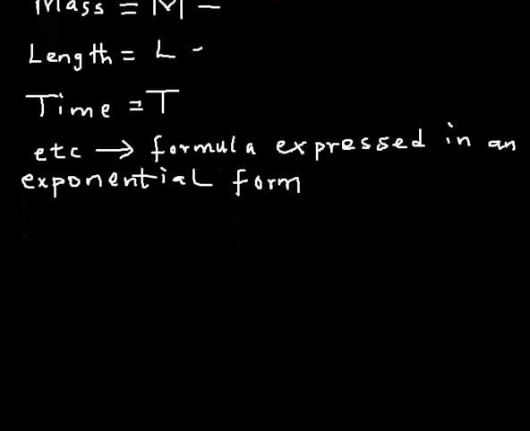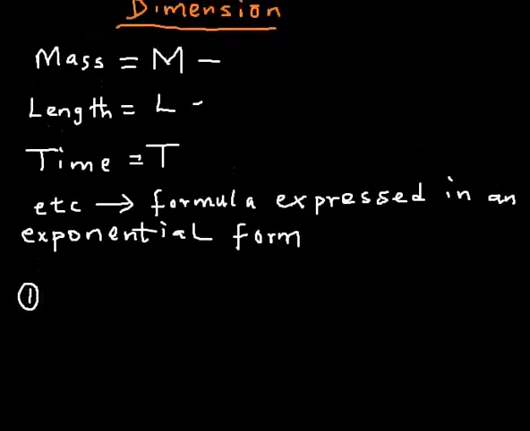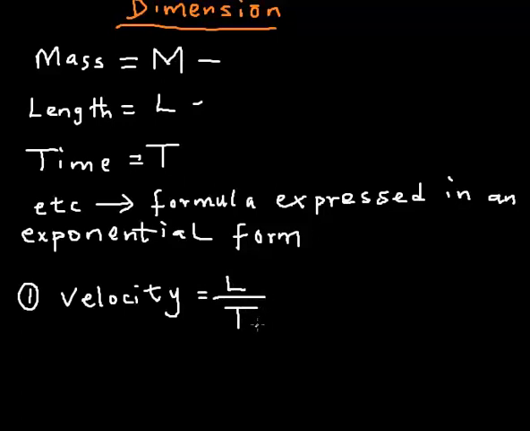Let's say you are being asked to express the following formulas in dimension. Let's express the formulas that we already know, the derived quantities we know, in dimension. Let's start with velocity. If you are being asked to express velocity in dimension, simple, you know velocity is equal to displacement all over time, which of course is length all over time, right? Length in dimension, we use capital letter L to represent that, then time, capital letter T. I can't keep my answer this way. I will express it in exponential form. How do I do that?